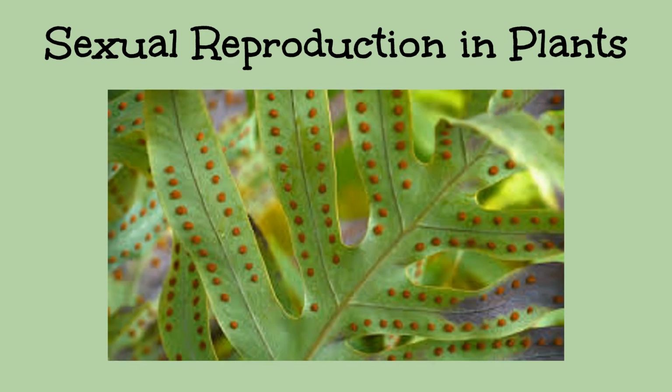Recall that some plants do not produce seeds. Instead, they produce spores. Ferns are a type of plant that is seedless and produce spores, which can be seen on the back of their leaves.